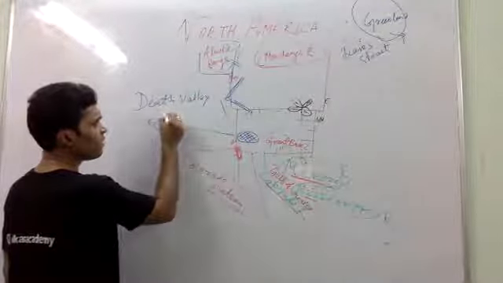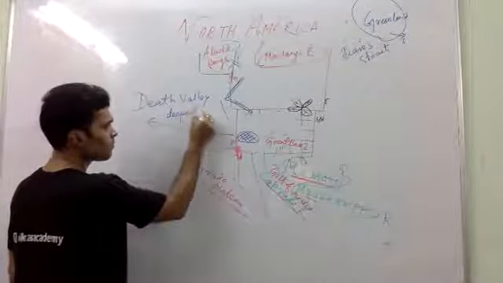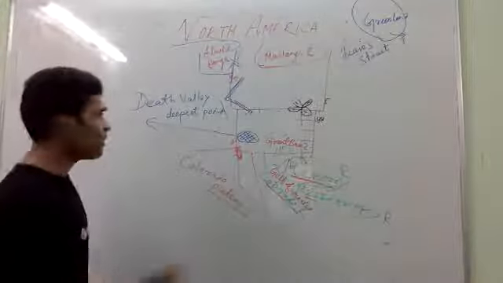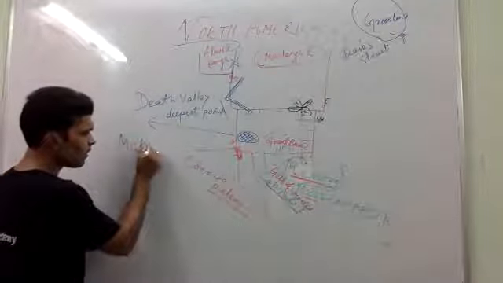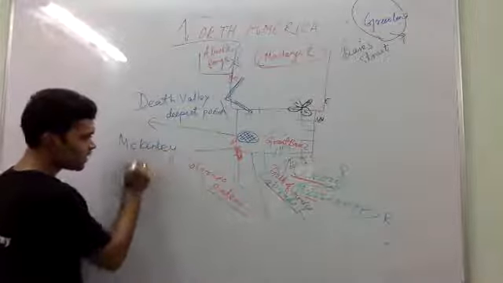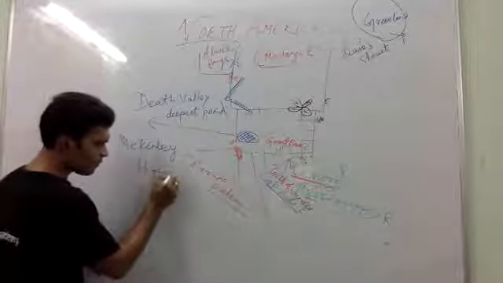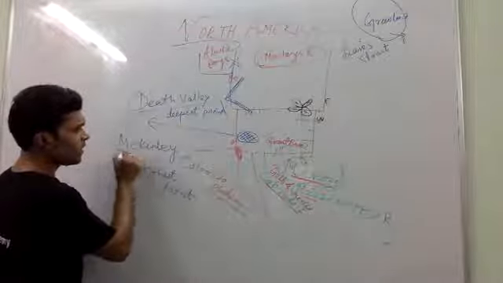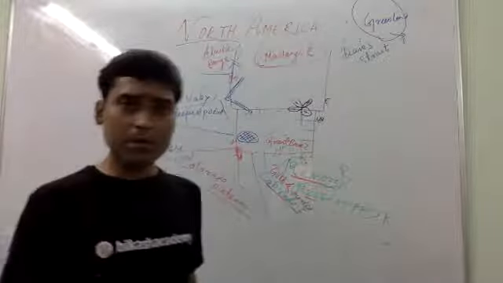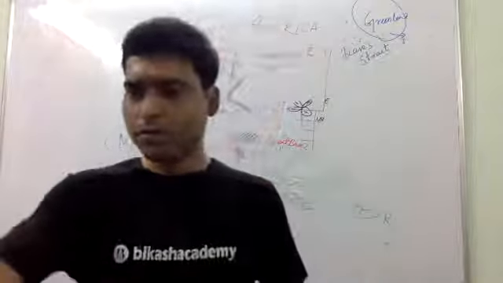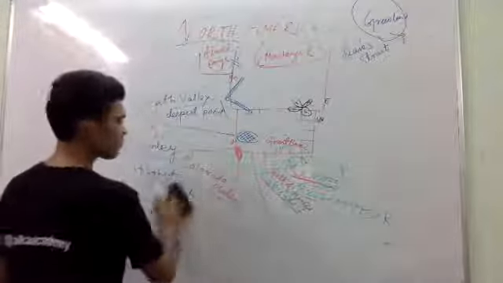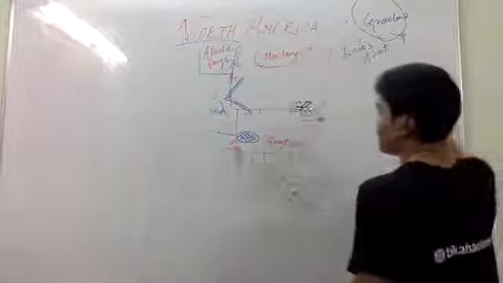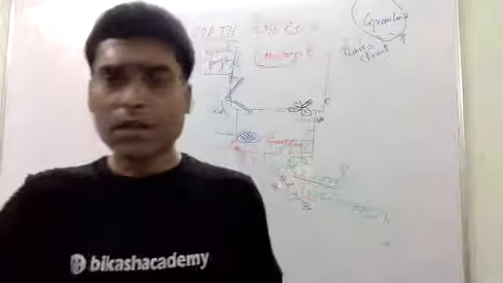Death Valley is the deepest point of North America. And I have already explained Mount McKinley, the highest point of North America. So these two things, Death Valley and Mount McKinley, you have to remember from the exam point of view. These are the things for the exam, so you can memorize all these things.